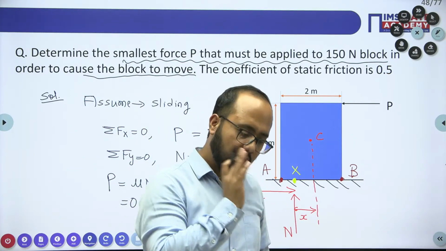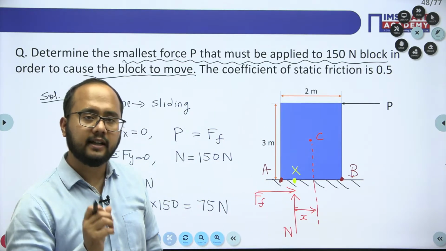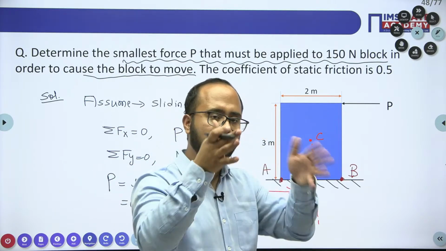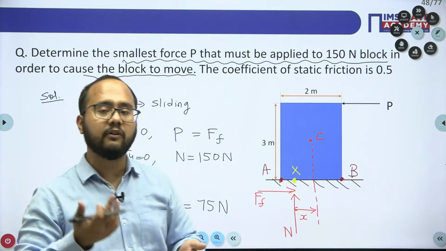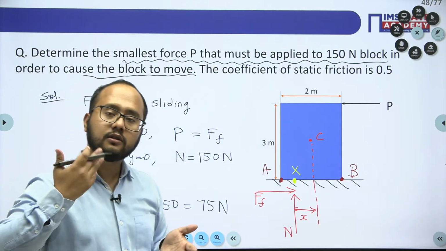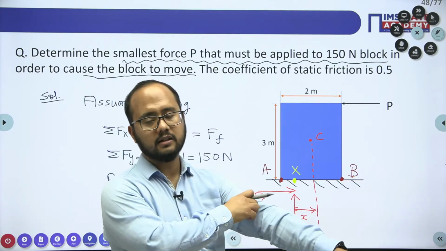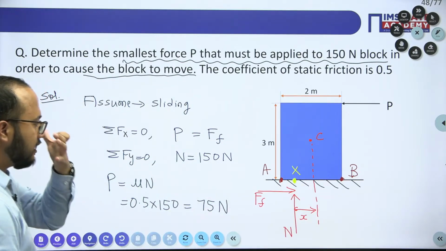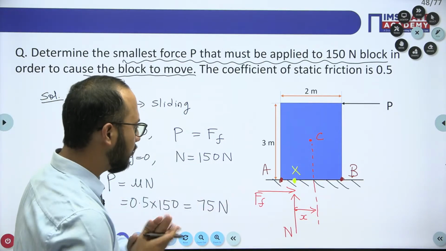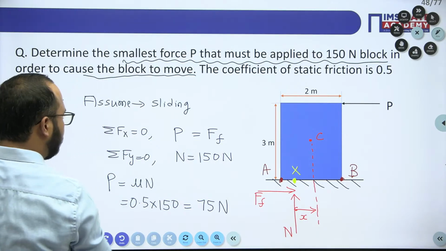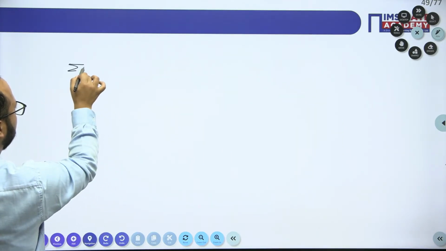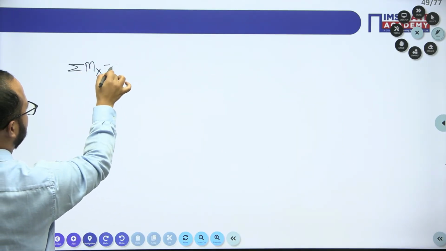Okay, always take some moment and just apply your common sense and see in which way I will be having less calculation. So just go with that way only. Okay, just go with that way. Right, so this is the point. I hope this is clear. So next thing what I will do, I will take the moment about point X.